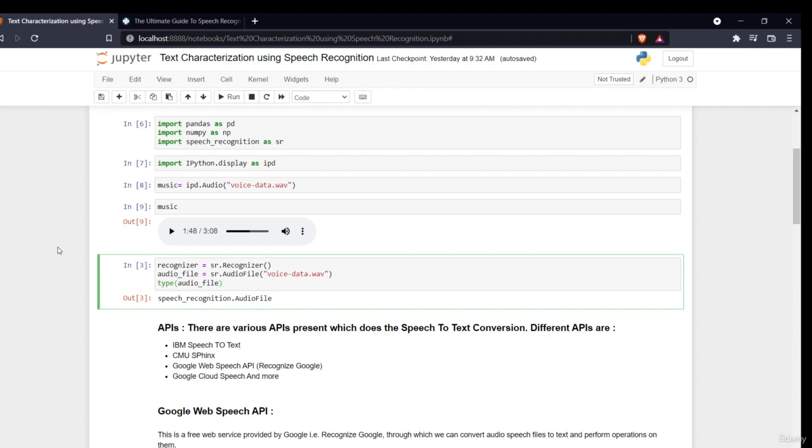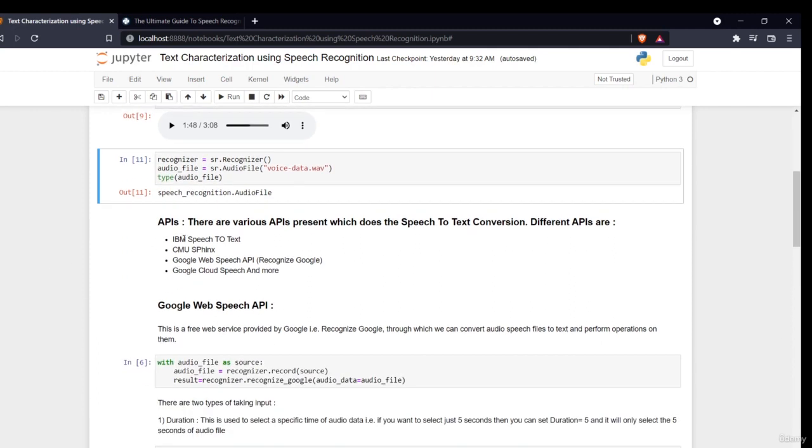So now instead of calling this recognizer class again and again, I have assigned it to a variable. Now I'll allow my speech recognition to read my audio file and give its name. When you check the type of my audio, this is my audio file, the type is AudioFile. So now we have successfully read and loaded our data. Now the time is for the APIs.